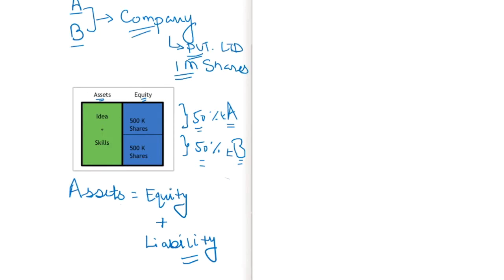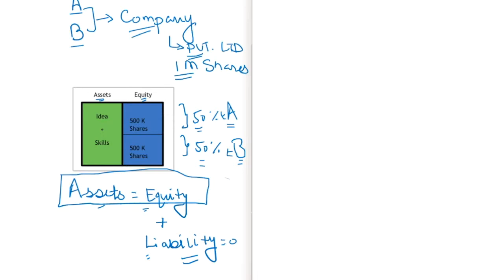Before going to the next step, I just wanted to clear it out with you. I'm going to explain it with a balance sheet example. This is how the company's valuation works: asset is always equal to equity plus liability. If you're not planning to have something like a loan, or to take some money from any of your friends, then your liability will be equal to zero. In that case, asset will be equal to equity. So I am assuming that friends A and B decide to not have any loan in the company, and so in this case asset is equal to equity, as you can see in the picture.